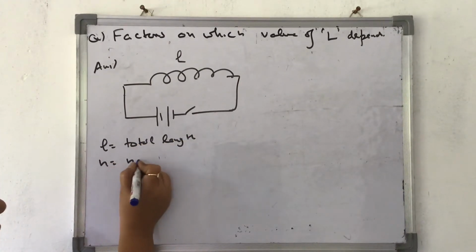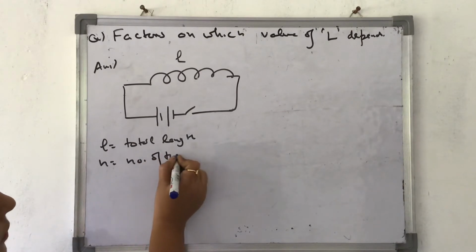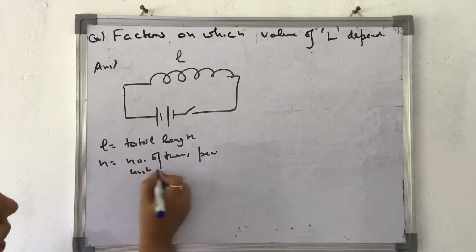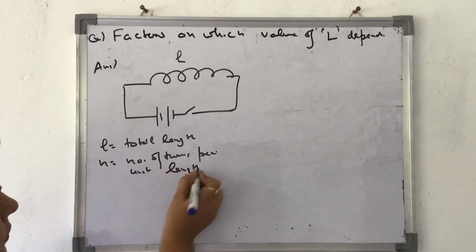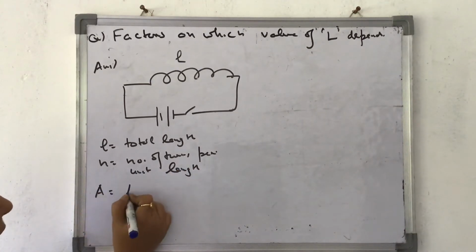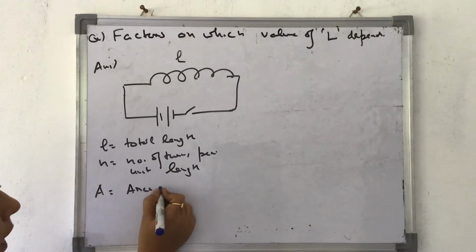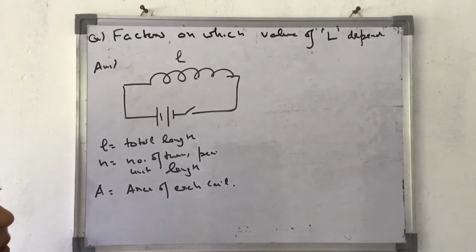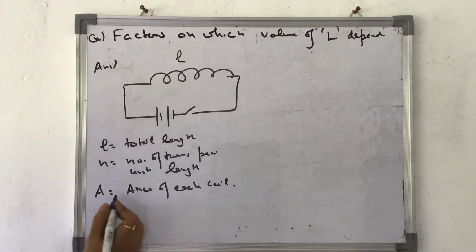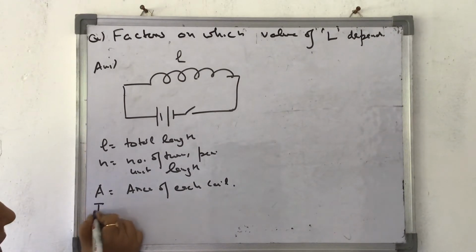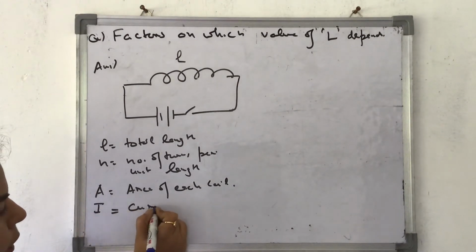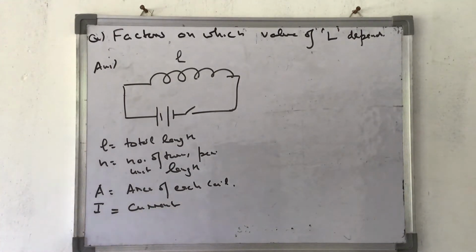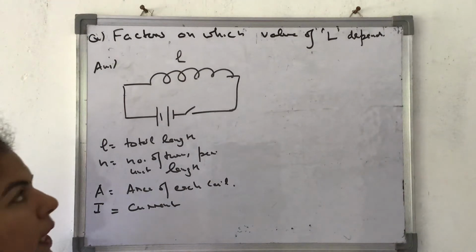n is equal to the number of turns per unit length, A is equal to the area of each coil, and next, I is the current flowing through it. Now let's find out the value of capital L.